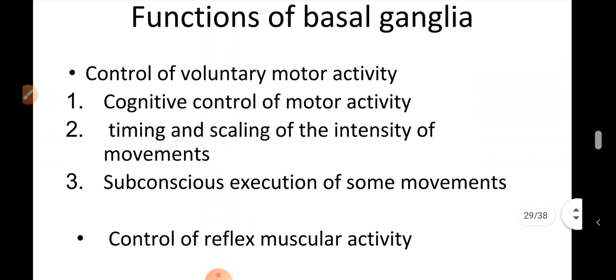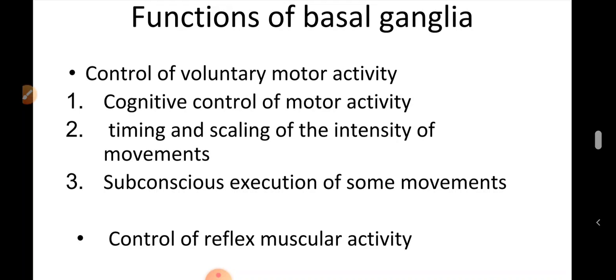Now, what are the functions of basal ganglia? The first and very important function of the basal ganglia is that it controls voluntary motor activity. Basal ganglia control the voluntary motor movements which are initiated by the motor cortex.